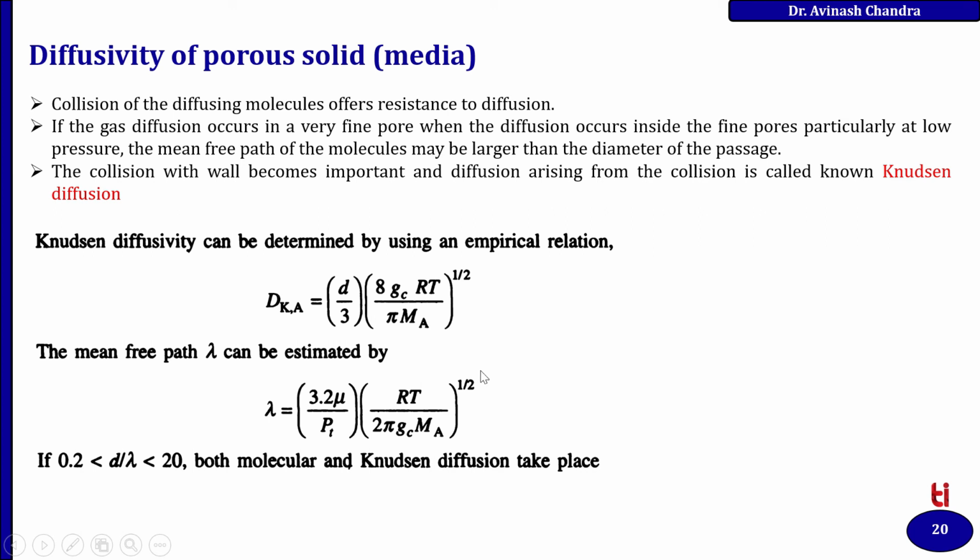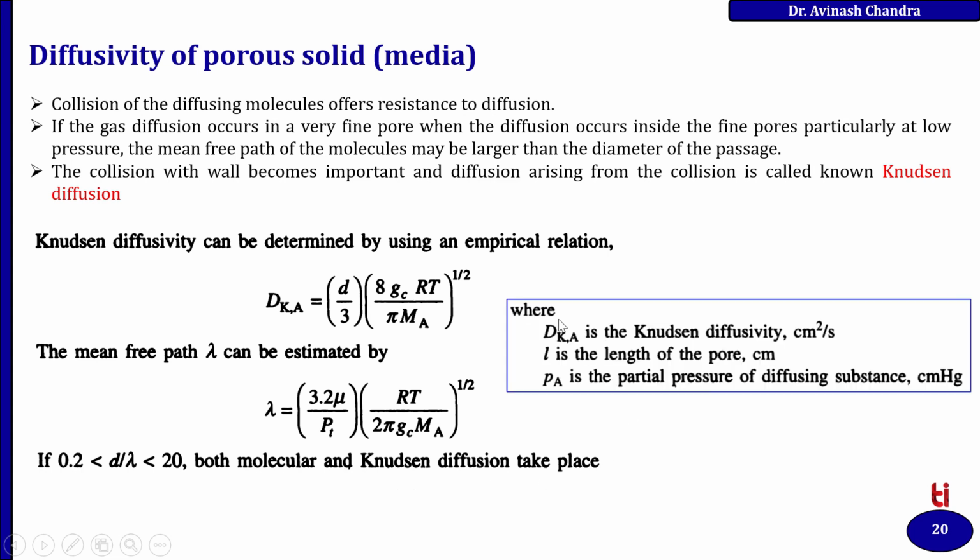The Knudsen diffusion is only valid if d upon lambda is greater than 0.2 and less than 20. In this range, both molecular and Knudsen diffusion take place. Here, D_K is the Knudsen diffusivity, L is the length of the pore, and P is the partial pressure of the diffusing substances.